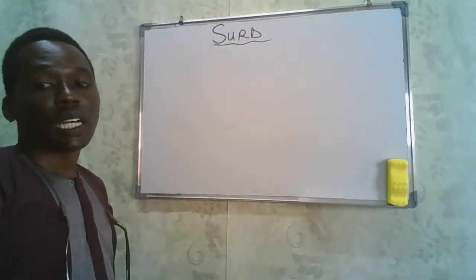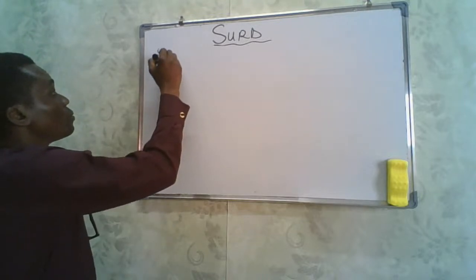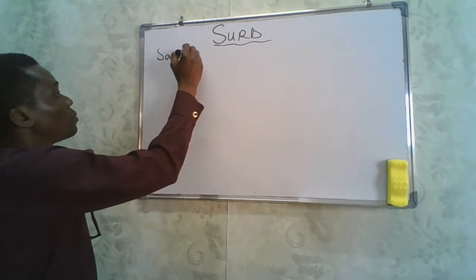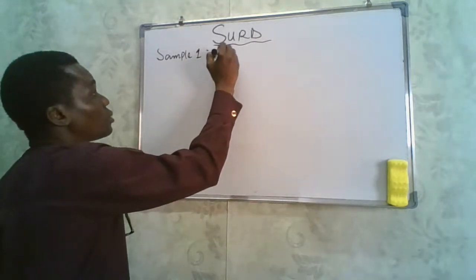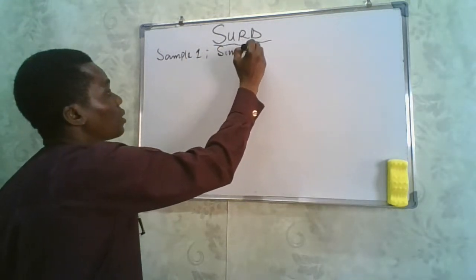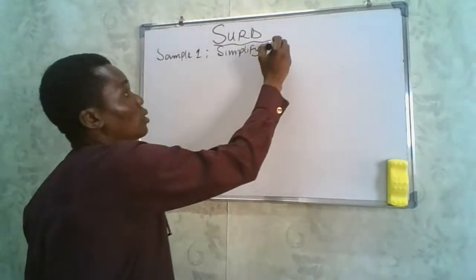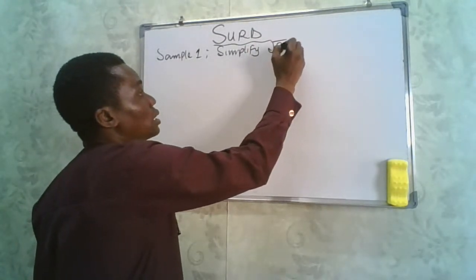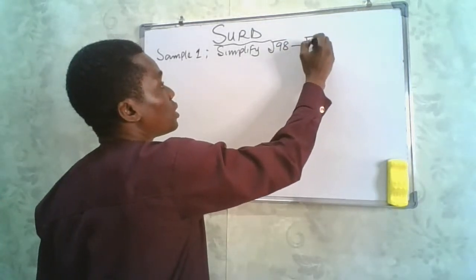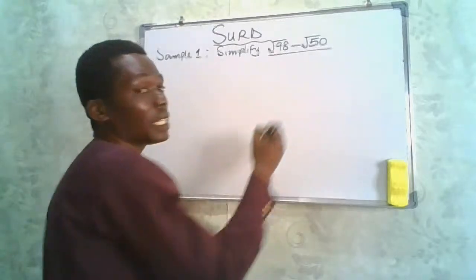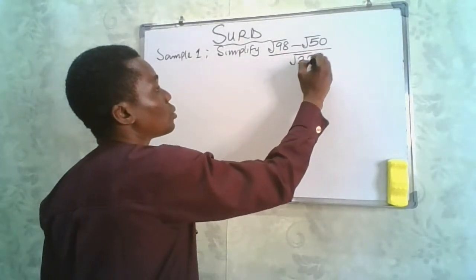Now we are going to consider the first question, sample 1. We are asked to simplify root 98 minus root 50, divided by root 32.